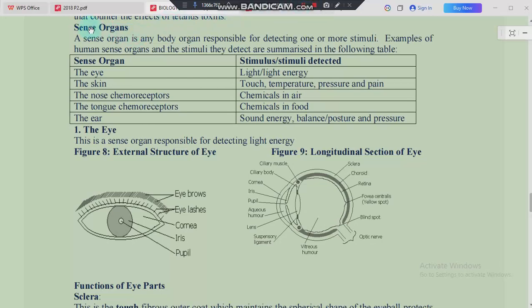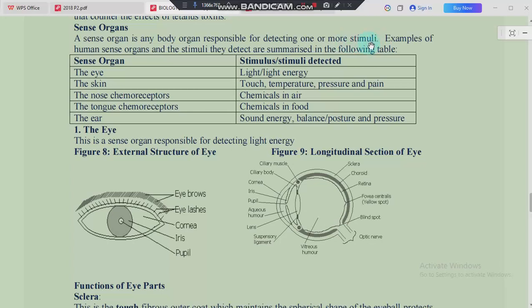So, today in biology, I want us to look at sense organs. Under the sense organs, we are going to define what a sense organ is. Particularly today, the sense organ that I want us to focus on is the human eye. A sense organ is any body organ that is responsible for detecting one or more stimuli.